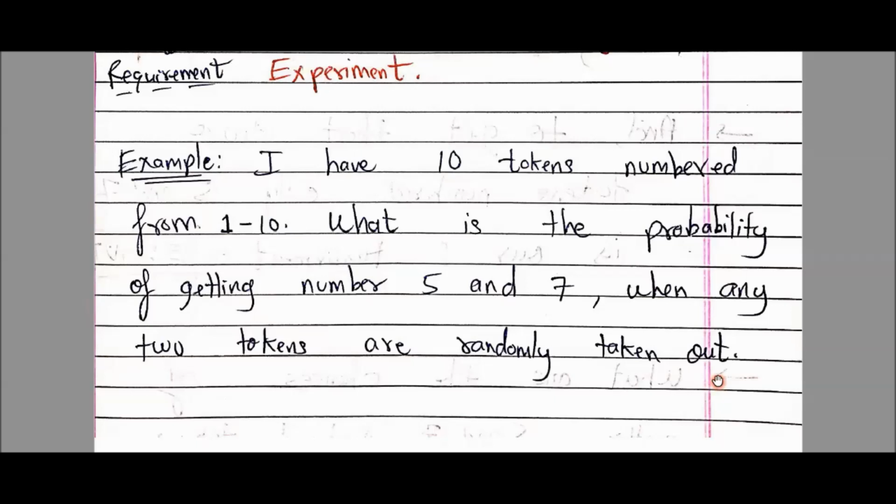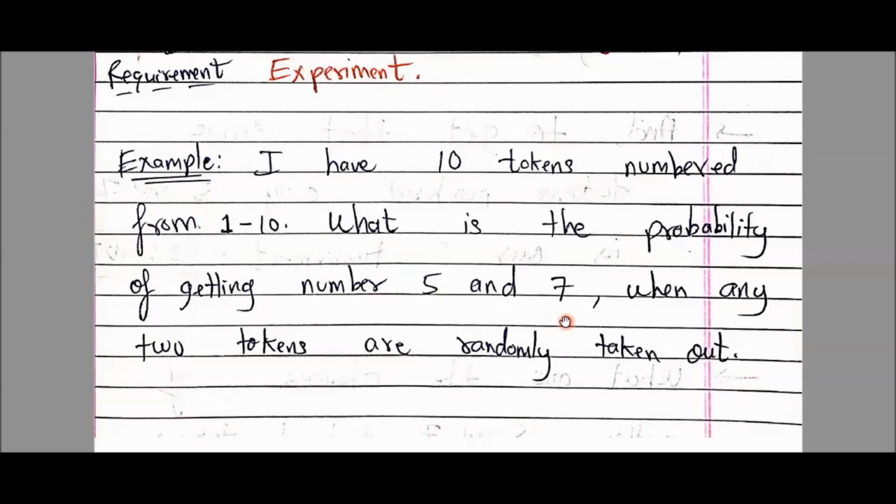So understand the scenario. I have 10 tokens. On each token, a different unique number is written between 1 and 10. Now, I am removing two tokens randomly. I'm closing my eyes, putting my hand inside the box and removing two tokens randomly. Now I need to find the chances or the probability that the two tokens which I remove should have numbers 5 and 7 written on them.